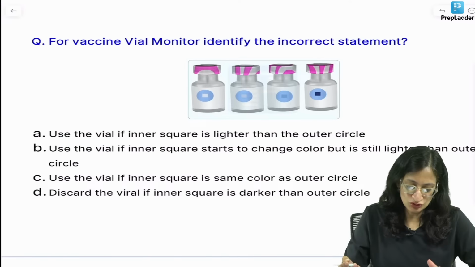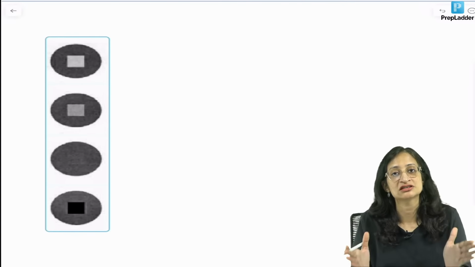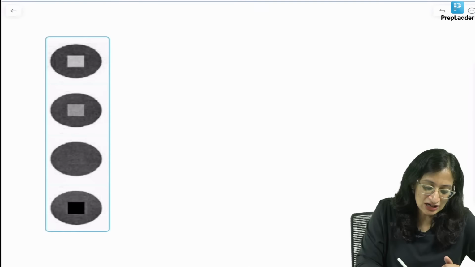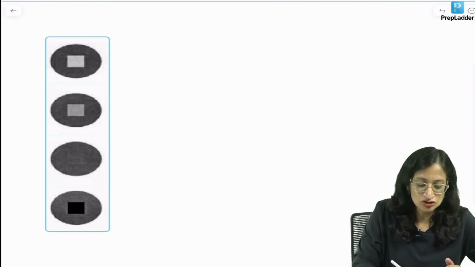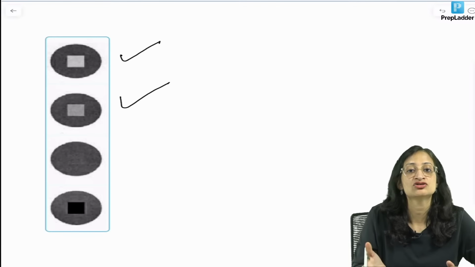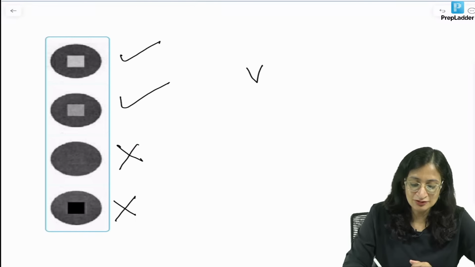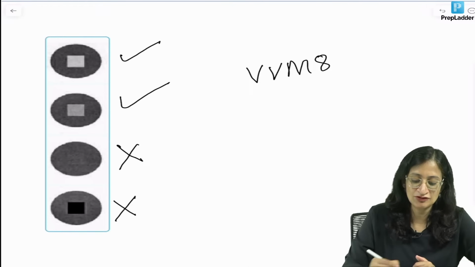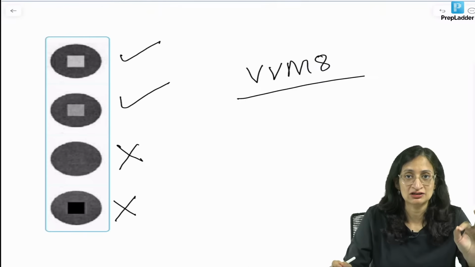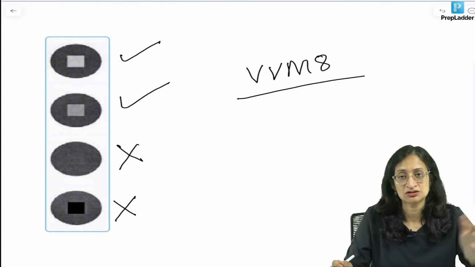Okay. For vaccine vial monitor, identify the correct statement. So VVM we know. Before going to the options, we know that VVM is something that tells us whether a vaccine has sustained heat damage or not. So you can see that there is an inner square, outer circle. If the inner square is lighter in color than the outer circle, you can use the vaccine provided the expiry date has not passed. But if the inner square is same or darker in color, you cannot use the vaccine. And sometimes you will see that VVM has a number on it, like VVM 8 or VVM 30. That means the vaccine can stay potent at room temperature, 37 degrees Celsius, for a maximum of 8 days if it is VVM 8. Okay.